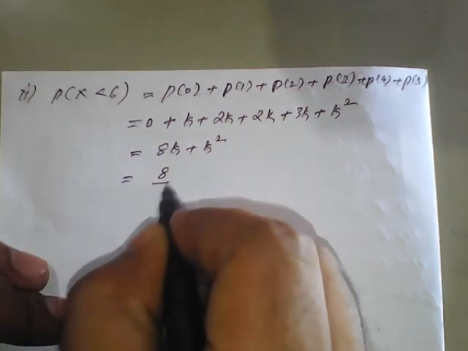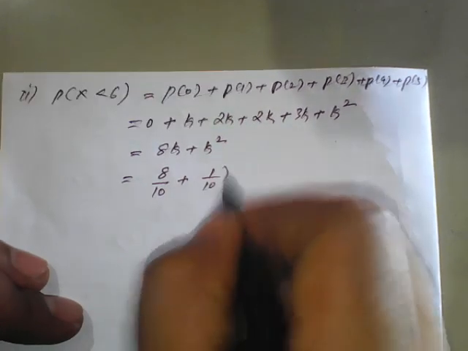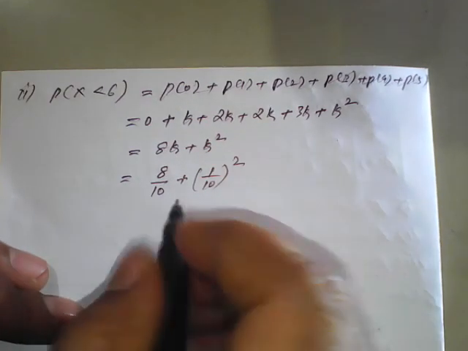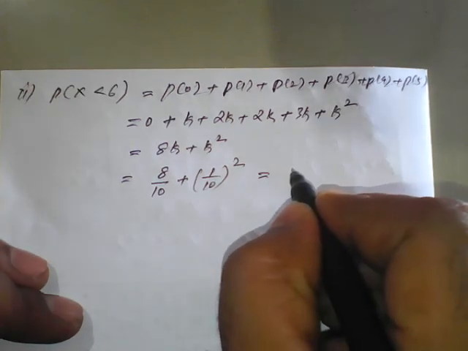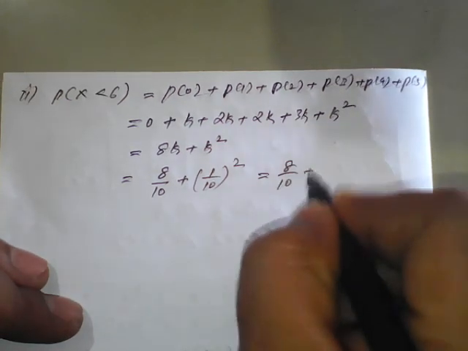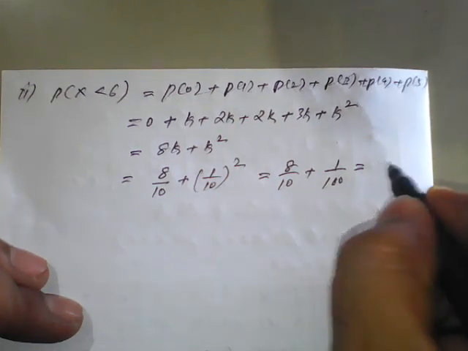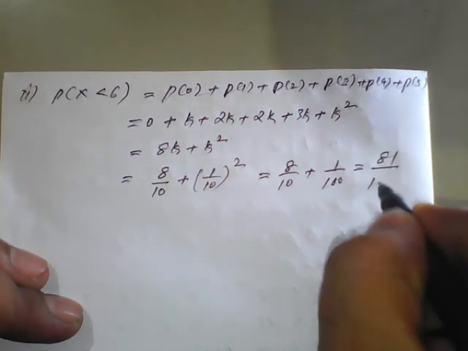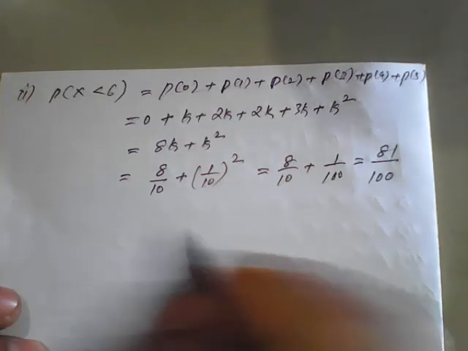So 8 divided by 10 plus k square, 1 upon 10 whole square. On simplification, we get 8 by 10 plus 1 upon 100, which is nothing but 81 divided by 100. This is the first part.